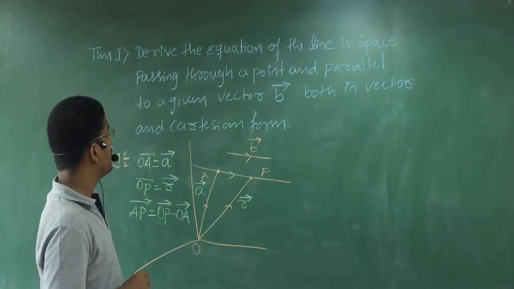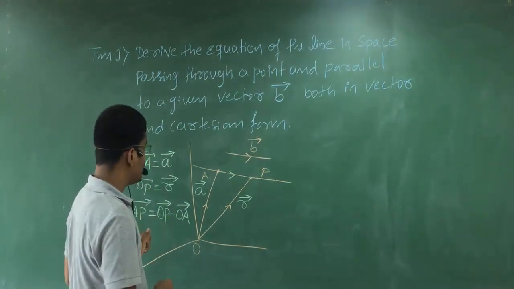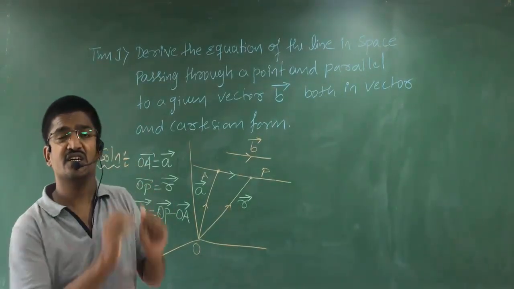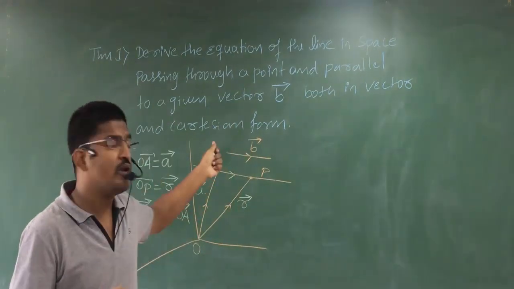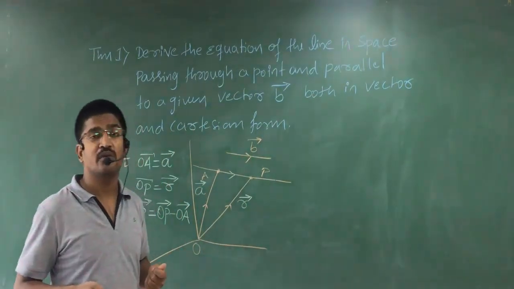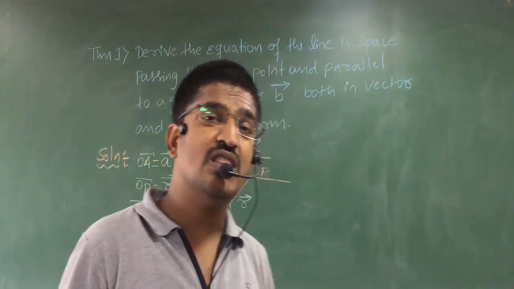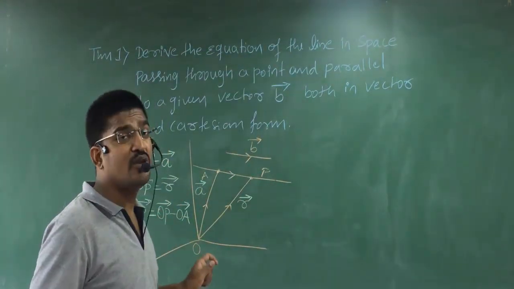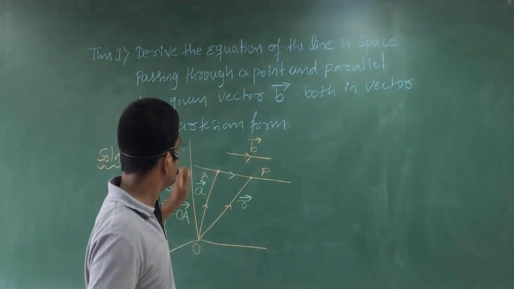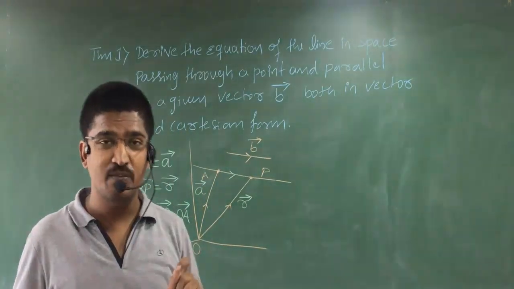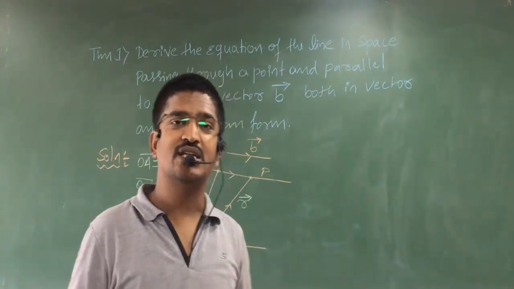So now, to solve this theorem, what we have done is we have written the terms which they have given in statement form in mathematical form. Now, what do we need to solve this theorem? Again I am telling what we need to solve this theorem: a line passing through a given point and parallel to a given vector.